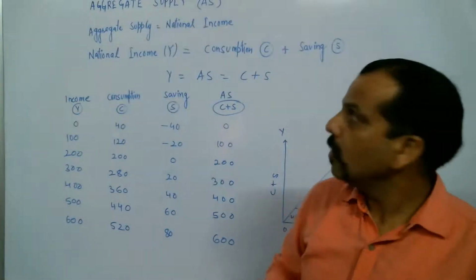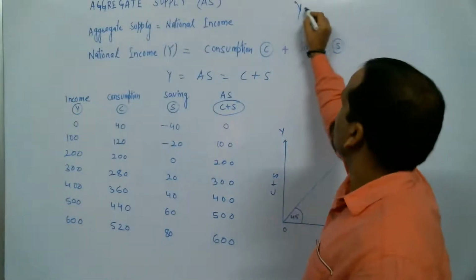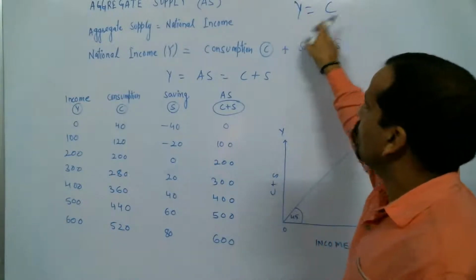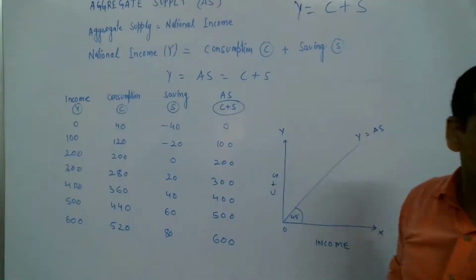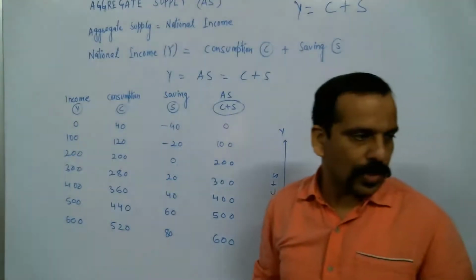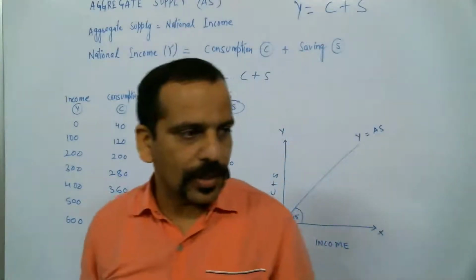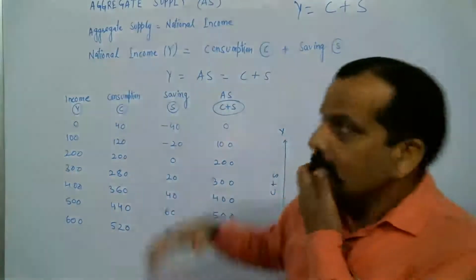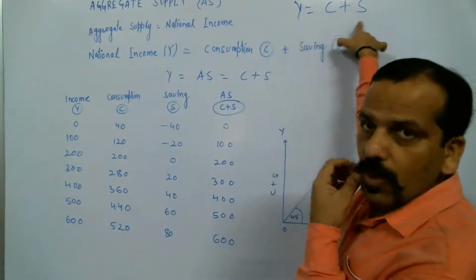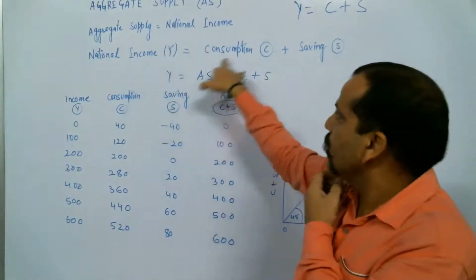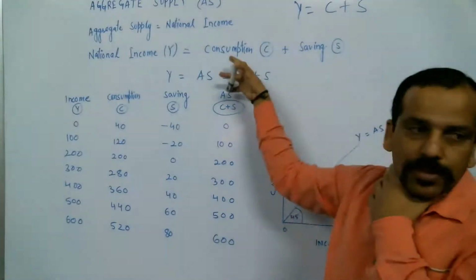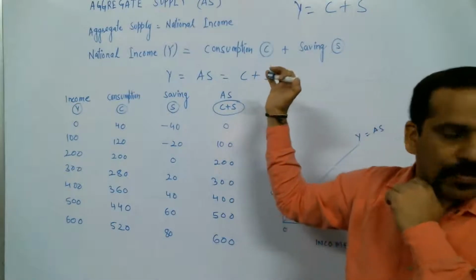So Y is equal to C, which means your income is either consumed or, if not, then saved. Okay, Mohit, no doubt, and Ankit Pandey, no query. So income is either consumed or saved. So Y is equal to C plus S, consumption plus saving.